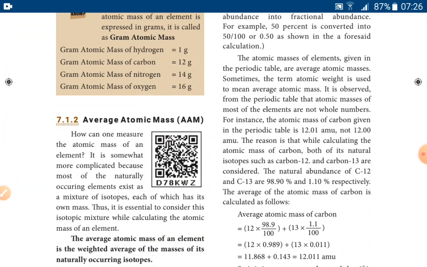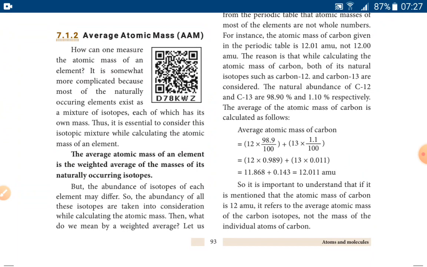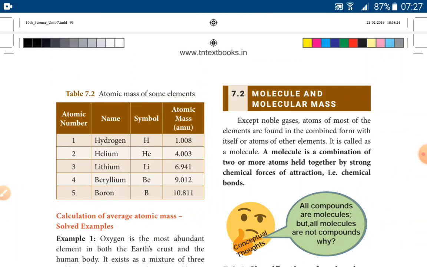Then there are also some other calculations based on this average atomic mass. I will calculate the average atomic mass of carbon. Carbon possesses two isotopes, carbon 12 and carbon 13. The natural abundance of carbon 12 is 98.90%, and the natural abundance of carbon 13 is 1.10%. Using the same formula, we can find the average atomic mass of the carbon atom also. Then next, some examples are given here.